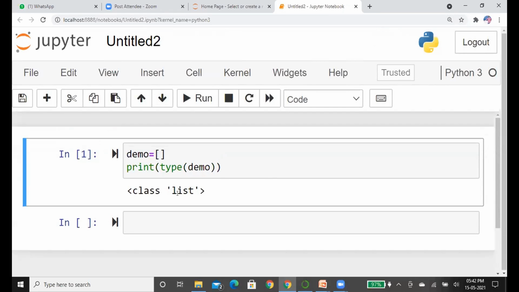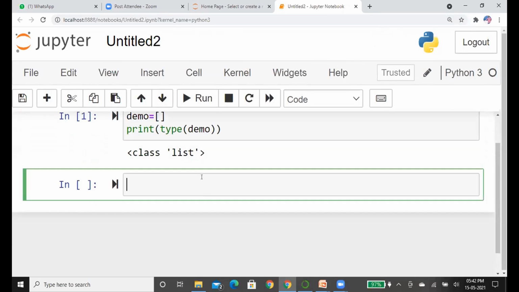Okay. Now you can see here is a list, and we can also see that the type belongs to the class list.